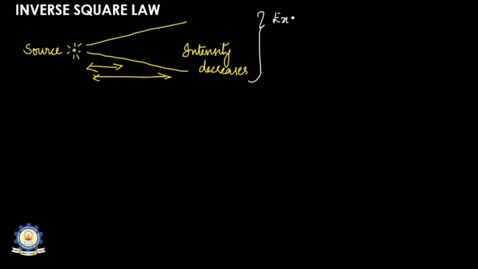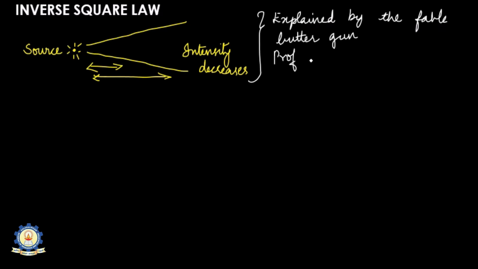Consider a source. The source can be a light or a sound, and it spreads out in straight lines. So you can see that if the distance increases, what happens? The intensity decreases. And this can be very well explained by the fable of the butter gun by Professor Eric Rogers. He explains it like this. Suppose a restaurant has the problem of buttering toast. They want to be very modern and do toast buttering with a machine.